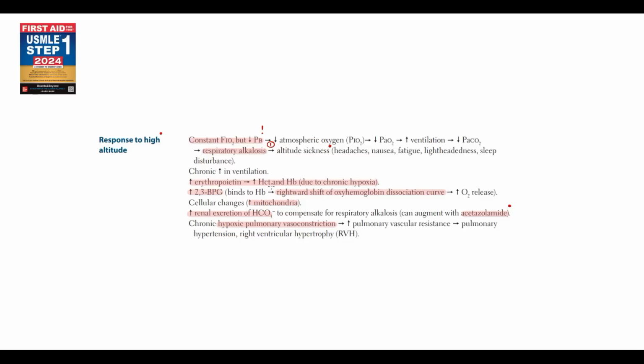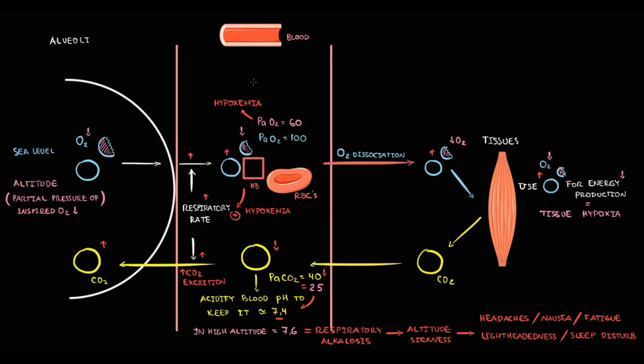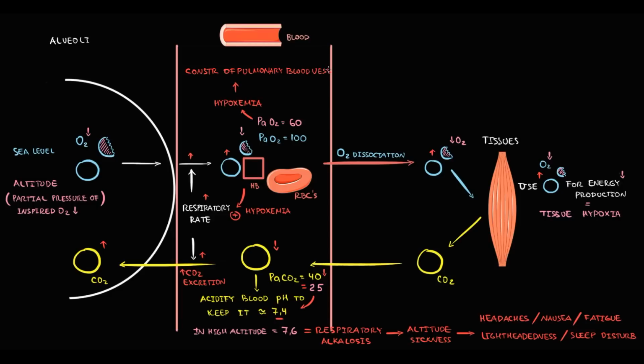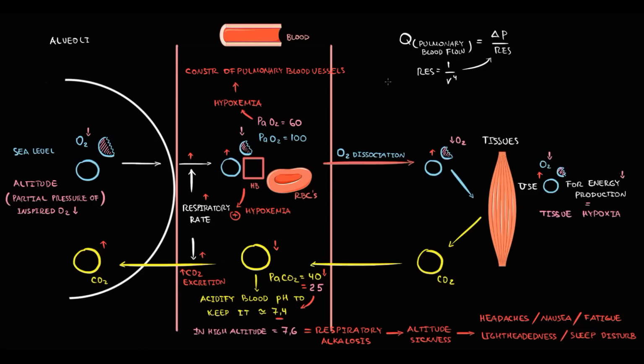Another pathological manifestation of hypoxemia is pulmonary vasoconstriction that leads to pulmonary hypertension and right ventricular hypertrophy. So let's explain these two events. With hypoxemia, our pulmonary vessels constrict. First of all, we have to recall that the blood flow through the pulmonary vessels is equal to pressure difference divided by resistance, and resistance is inversely proportional to the fourth power of radius.